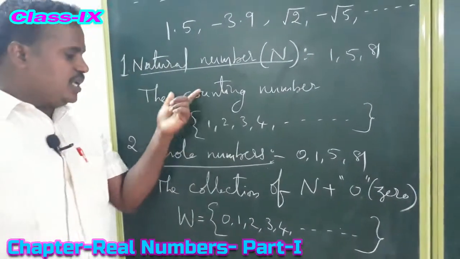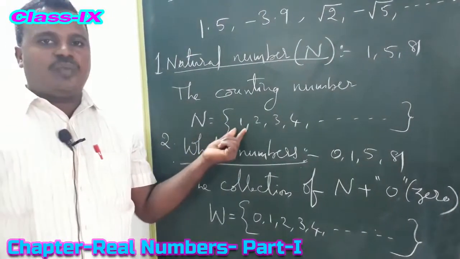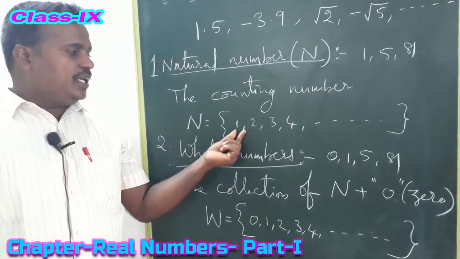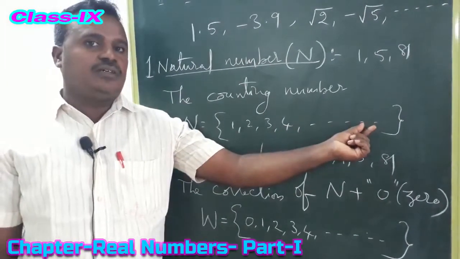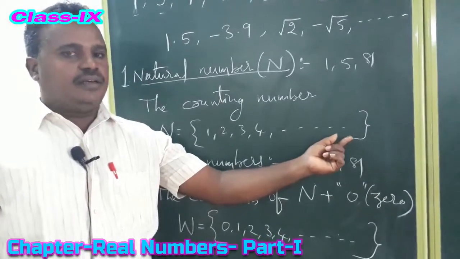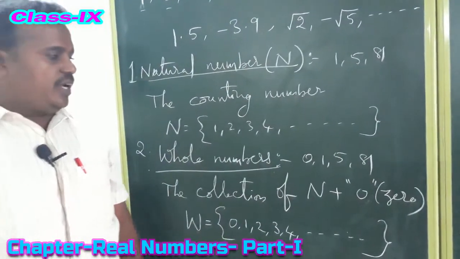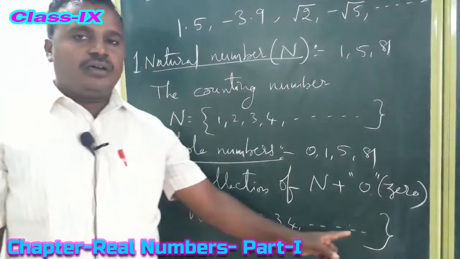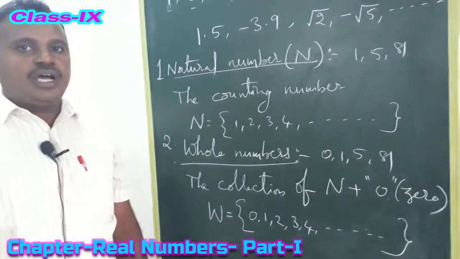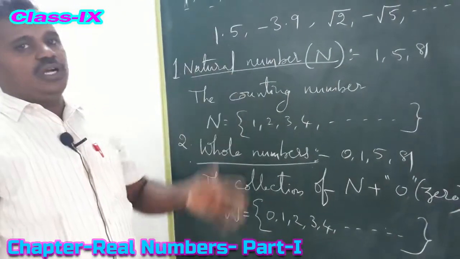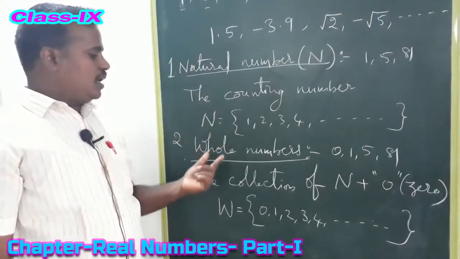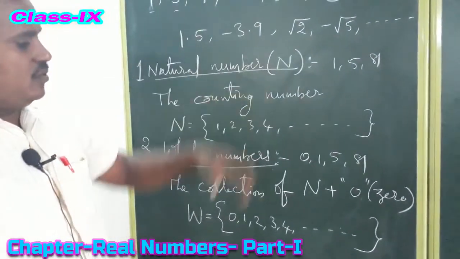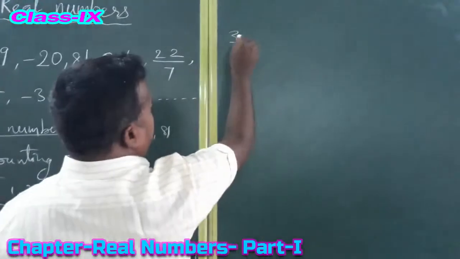See here, from natural numbers and whole numbers, what is the smallest natural number? 1. What is the smallest whole number? 0. What is the greatest or largest natural number? We can't decide. It is going on, so it is not defined. In the same manner, what is the greatest whole number? It is also not defined. Are you clear? So we discussed natural numbers and whole numbers. This is up to 6th class syllabus. Next, from these numbers, the third number system is integers.